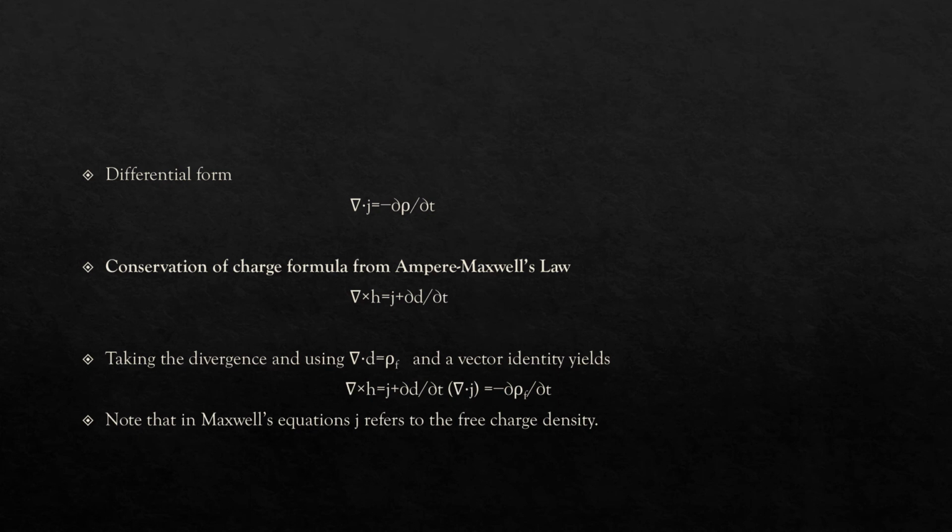Del cross H equals J plus partial D partial t. Taking the divergence and using del dot D equals ρ f and a vector identity yields del dot J equals minus partial ρ f partial t. Note that in Maxwell's equations J refers to the free charge density.